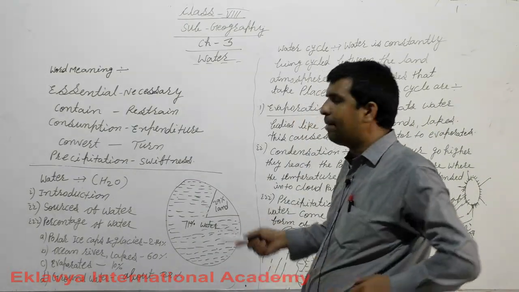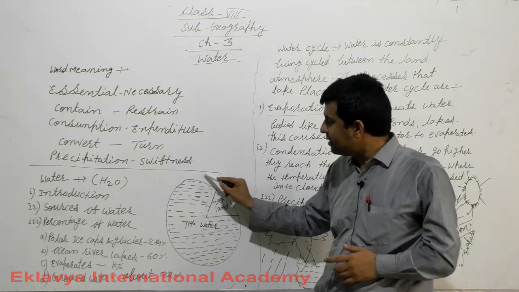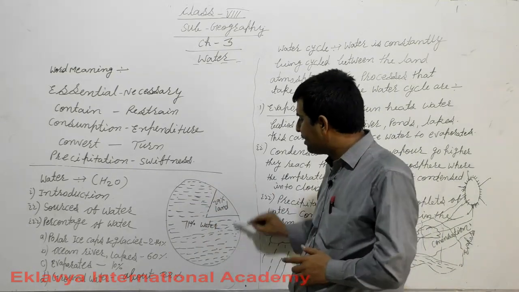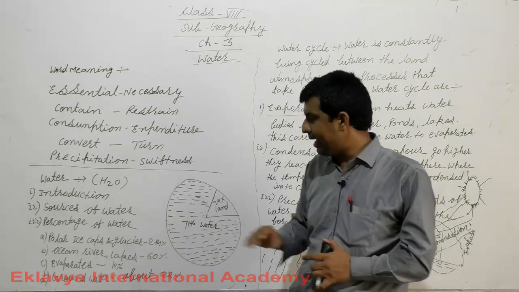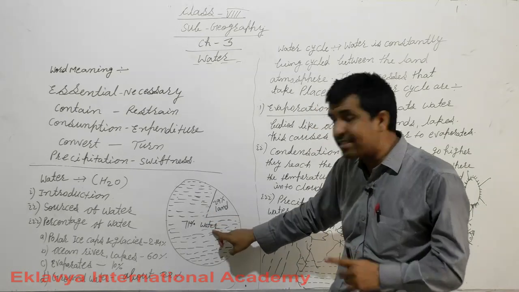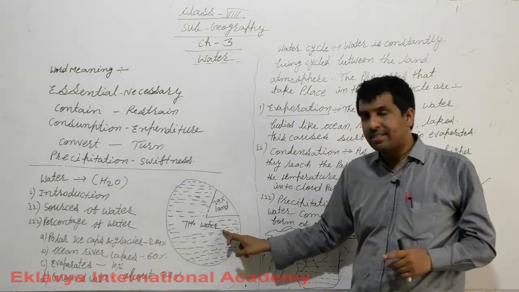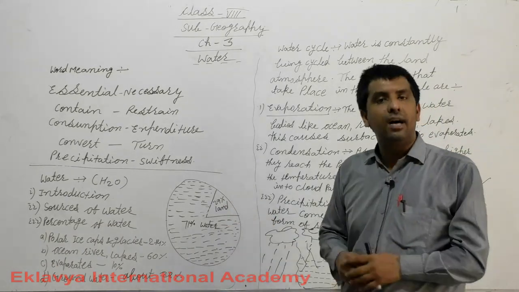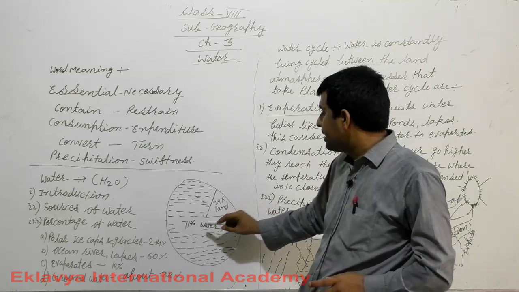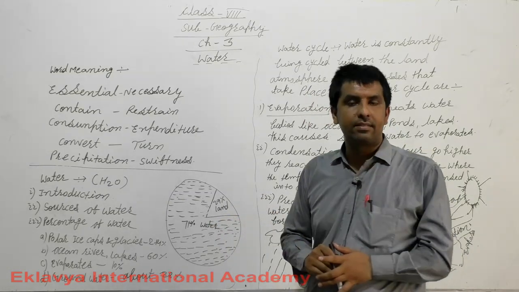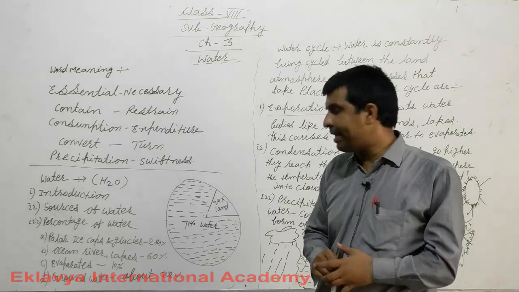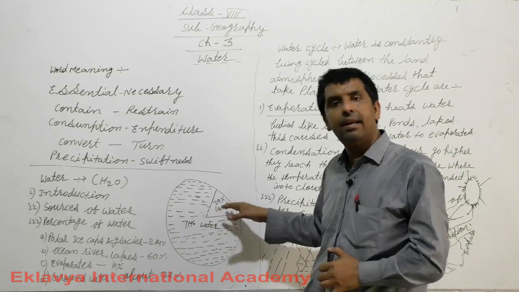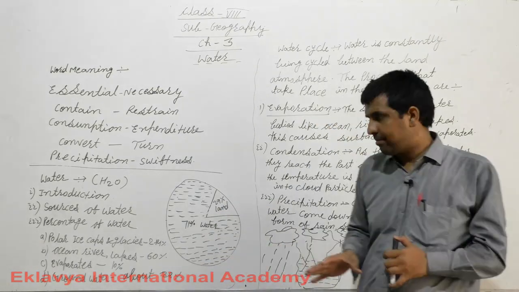Now I am coming to the percentage of water. I have written here, you can see the picture of earth, and you can see 71% water and 29% land on the earth. So you can say 71% is water and the remaining part is land.